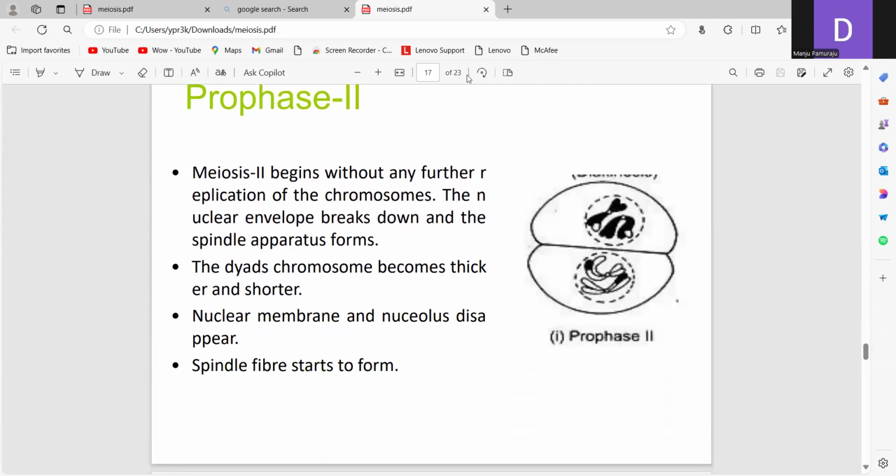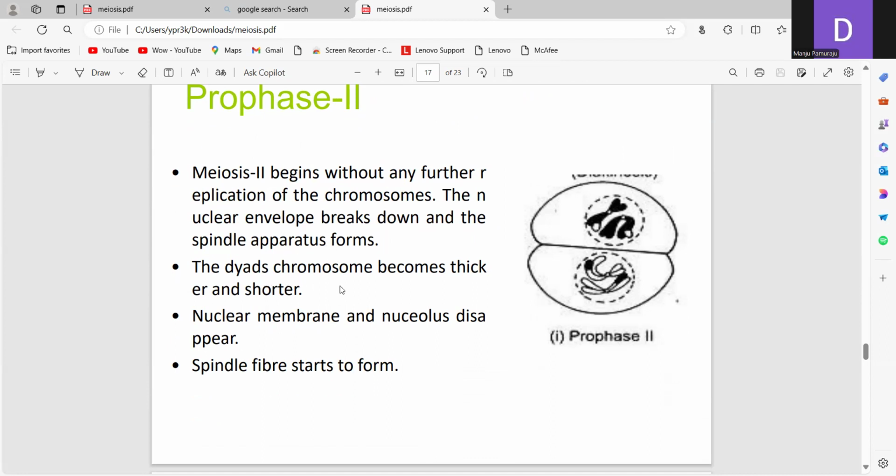So in prophase of meiosis 2, that is prophase 2, meiosis 2 also contains 4 stages: prophase 2, metaphase 2, anaphase 2, and telophase 2. In prophase 2, meiosis 2 begins without any further replication of the chromosomes, and the nuclear envelope breaks down and the spindle apparatus forms.